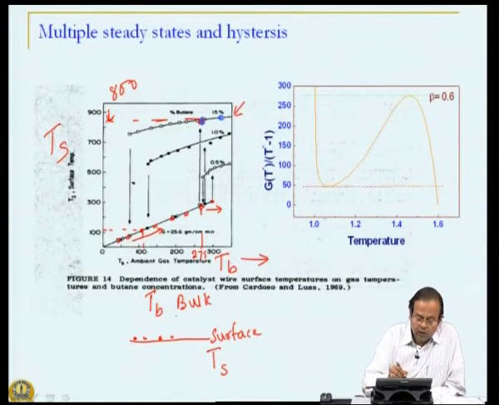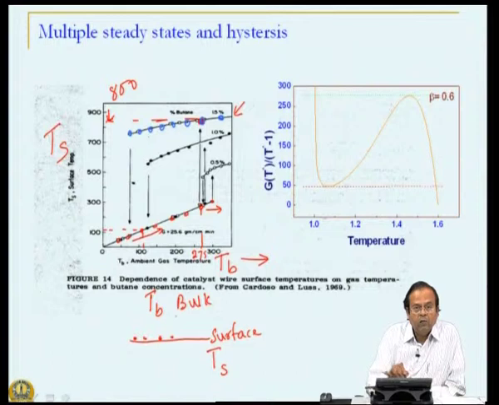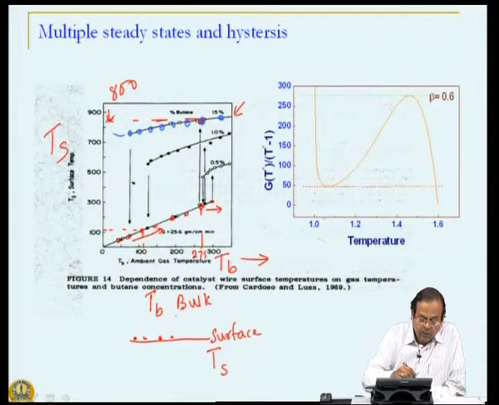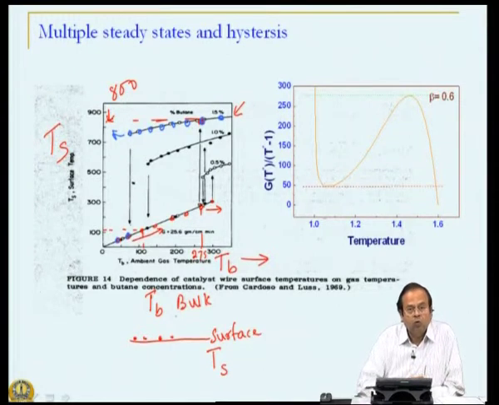So, from 300 I went to 275, 200 and so on and so forth, and I found that my wire was fairly hot still. It is about 750 degrees centigrade. But when I lowered the bulk temperature beyond this 75 degrees or so, once again I saw my wire was now cold.